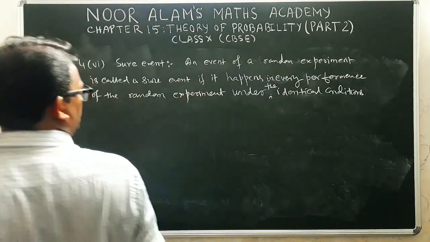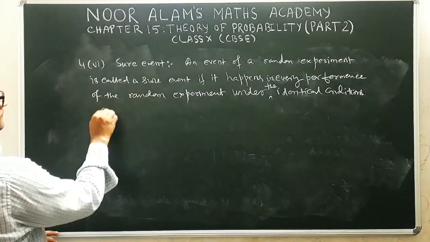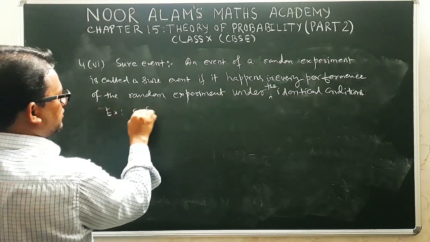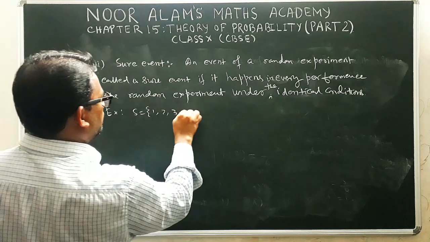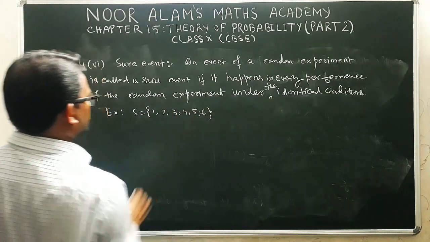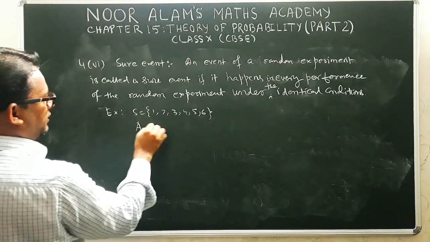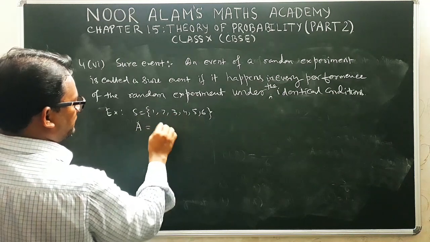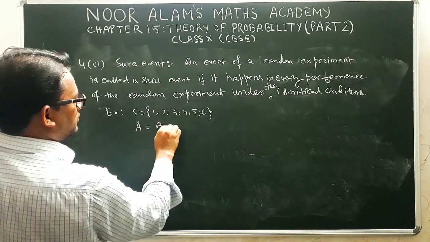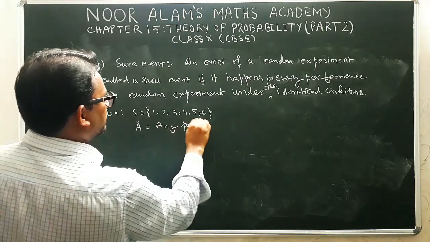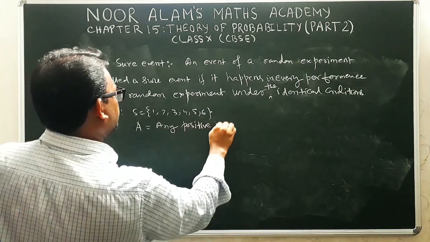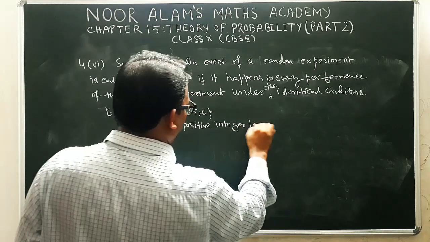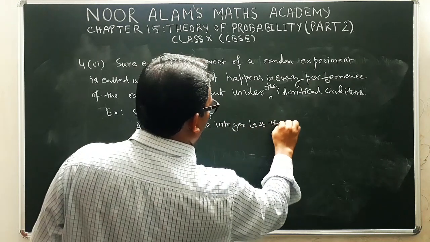Now suppose you are throwing a die. Example, you are throwing a die, 1 2 3 4 5 and 6 will come, and you define an event like any positive integer less than 7.